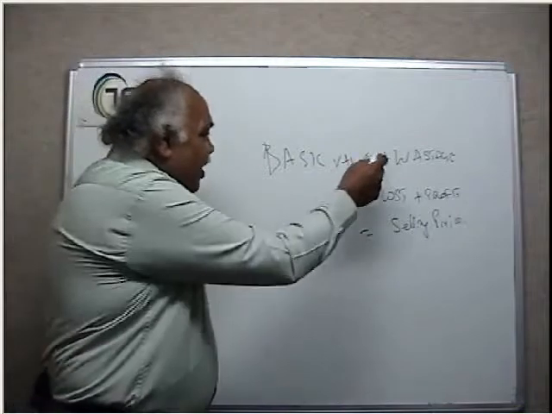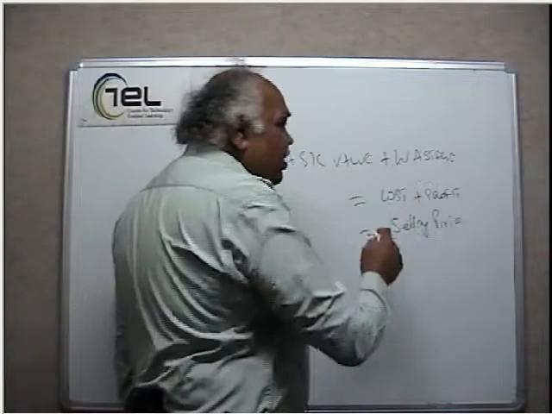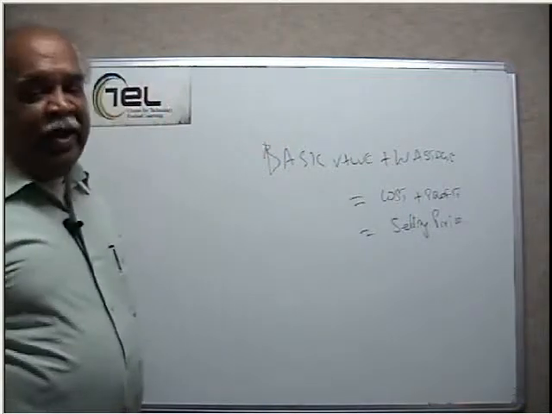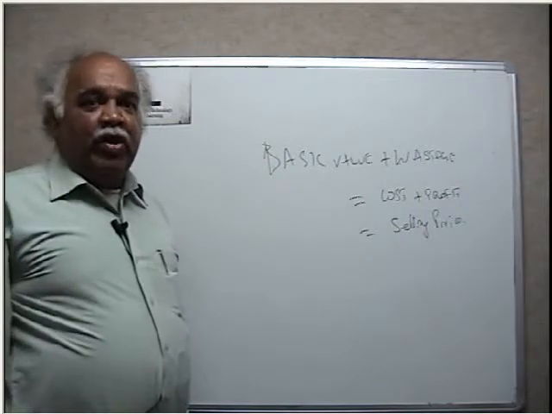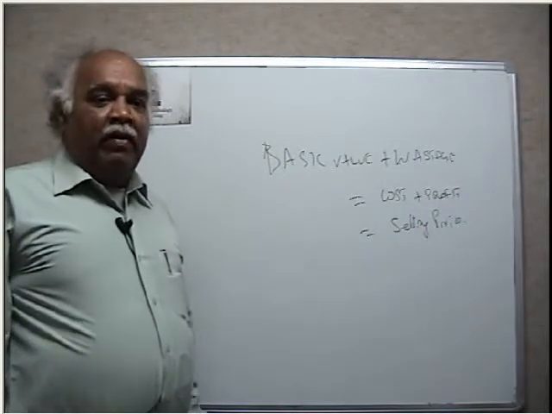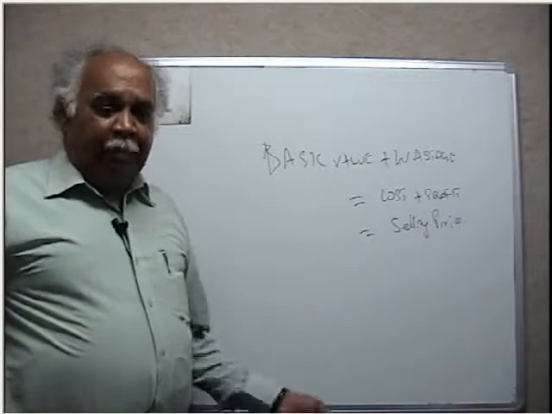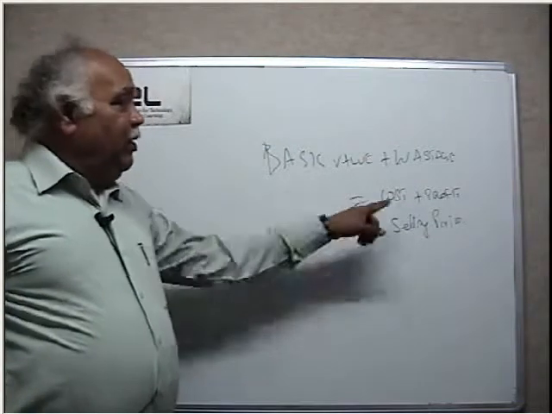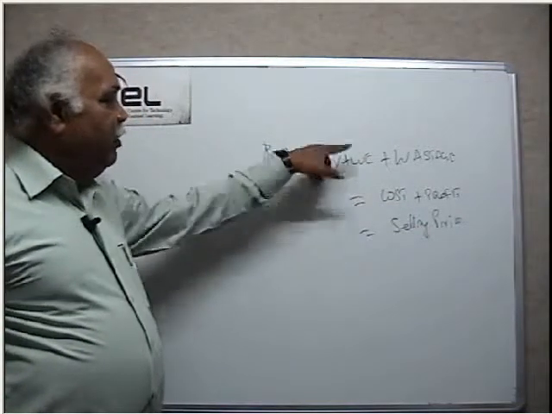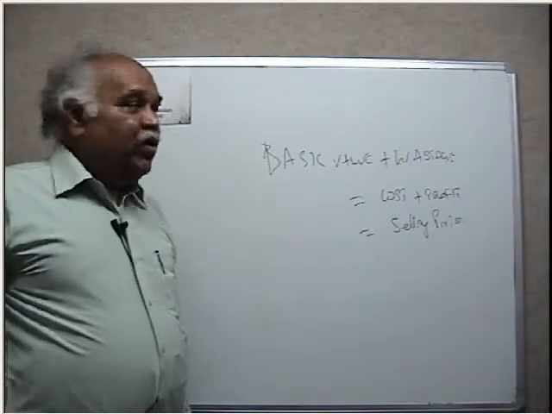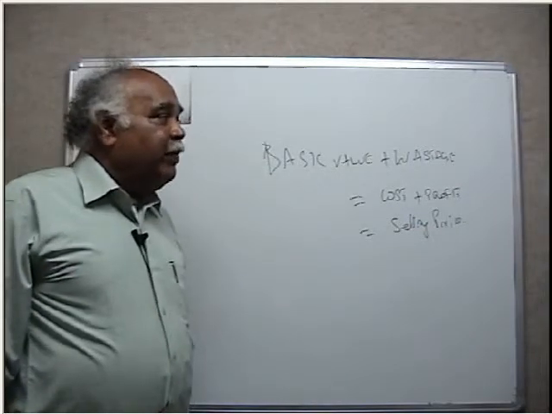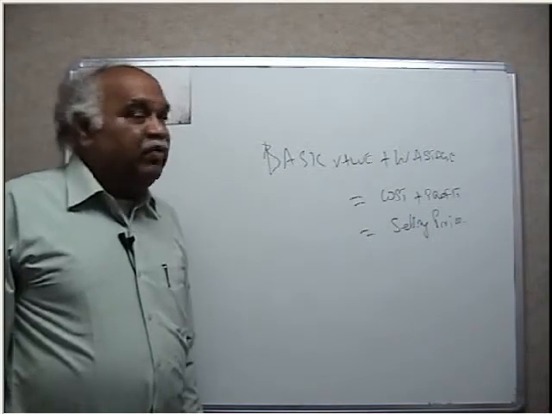It doesn't add value, that only adds wastage. Therefore, if the storekeeping is efficient, with proper storage, proper retrieval, proper maintenance of the goods, then you will not lose anything. The basic value will be maintained, wastage will be eliminated. So, an efficient system of storekeeping is one of the fundamental things which helps in cost control.